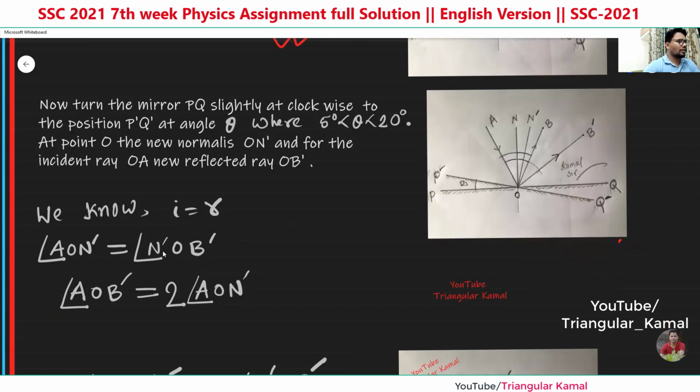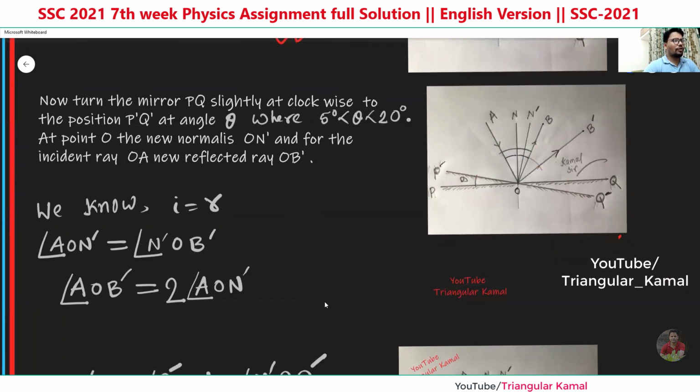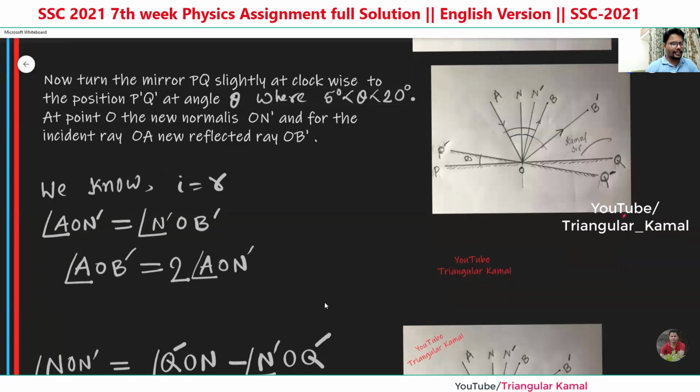Now i equals r. So what is the new i here? Just identify it from the figure. This is the new normal.